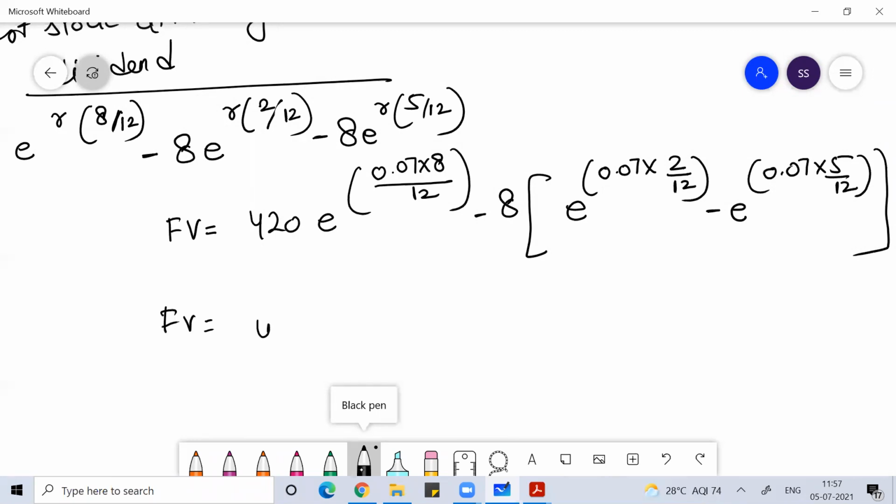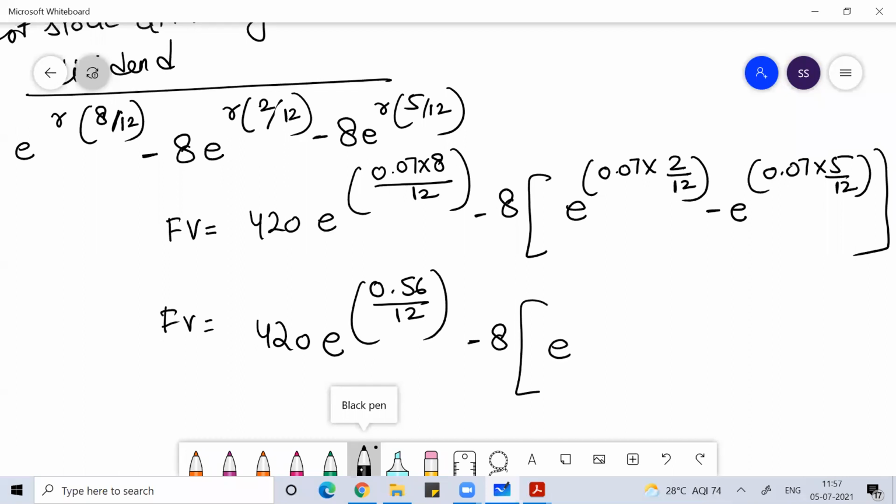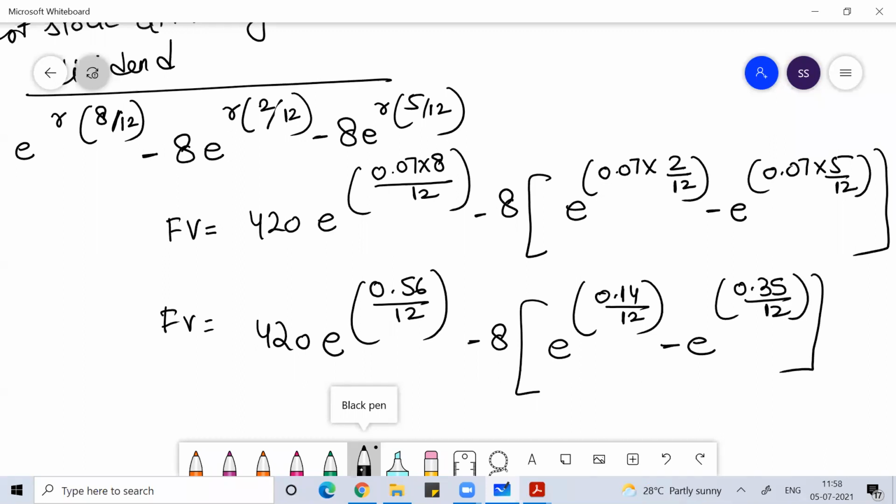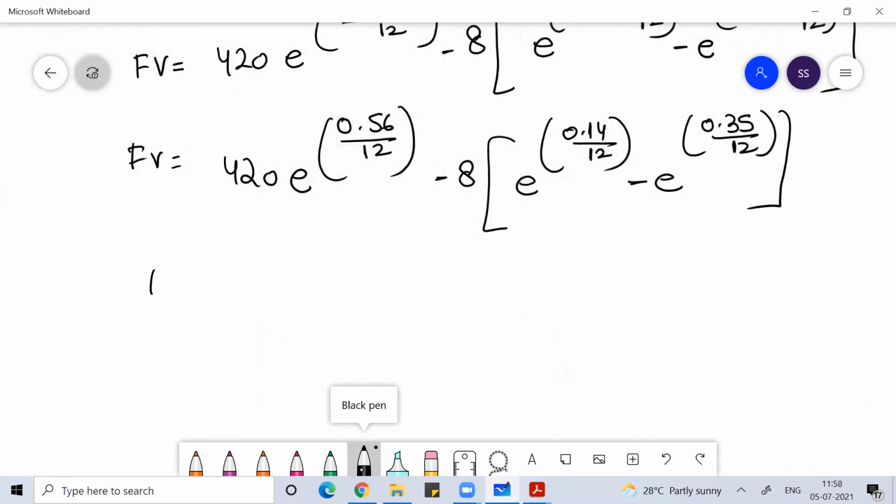This is 420 into e to the power, 8 sevens are 56, so 0.56 by 12, minus 8 into e to the power 7 twos are 14, 0.14 by 12, minus e to the power 7 fives are 35, 0.35 by 12. So you can solve this. This will give you the future value.